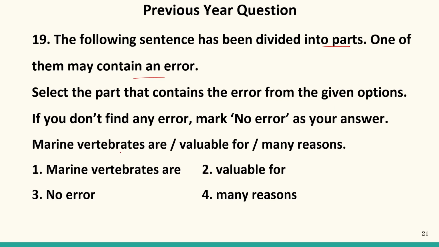Now marine vertebrates are valuable for many reasons. So marine vertebrates, plural noun, plural verb, valuable for many reasons. The entire sentence is absolutely correct. So our answer will be no error. So your third is given as no error. So our answer is 3 because the correct answer is no error. The sentence contains no error. So our answer is 3.